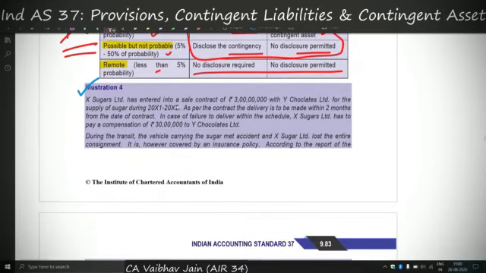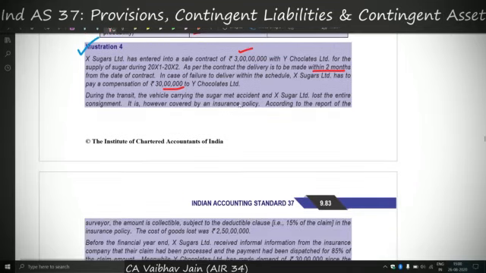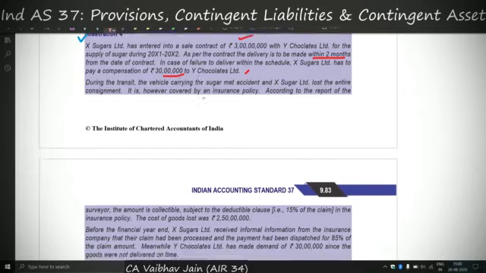X Sugars Limited has entered into a sale contract of 3 crore rupees with Y Chocolates for supply of sugar. As per the contract, delivery is to be made within 2 months, and if there is a failure, then 30 lakh has to be paid by X to Y. During the transit, the vehicle carrying the sugar met with an accident and X lost its entire consignment. Therefore, it will not be able to deliver within 2 months, and it will have to pay the compensation of 30 lakhs.